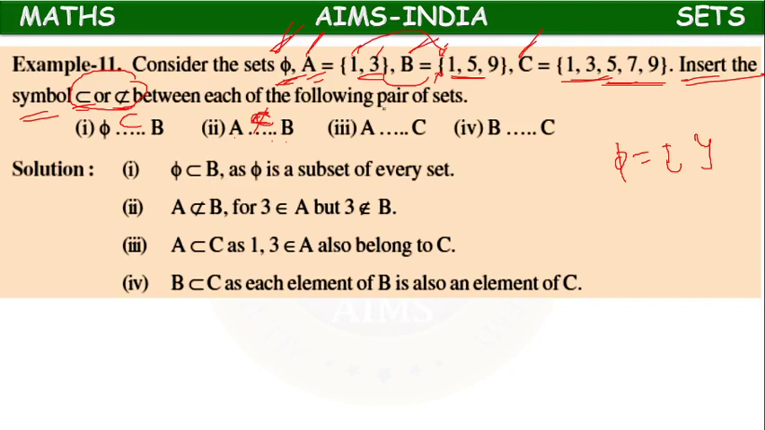Now A and C. 1 is there, 3 is there in C. So A is a subset of C. B has 1, 5, 9. If we compare B and C, 1 is present, 5 is there, 9 also is there. So B is a subset of C.